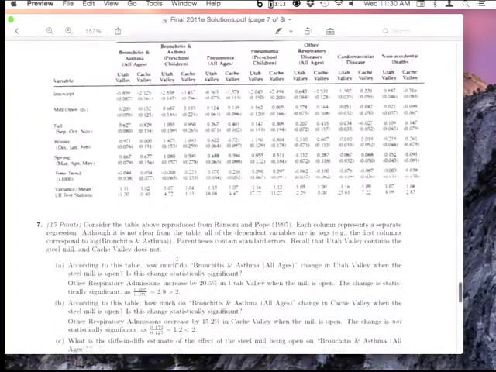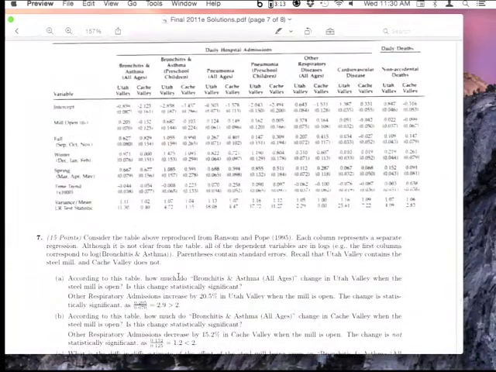Yes, that is correct, which would be confusing, I can see. Okay, so it should be 20.5%, or it should be bronchitis and asthma admissions increased by 20.5%. And then the question of whether or not it's statistically significant, we talked about basically computing the t-stat, and the rule of thumb is whether or not it's greater than 2.5 in absolute value. Here it is, because you take the 20.5 divided by 0.07, you get a t-stat of about 3, so it would be statistically significant. So, the first part, yep.